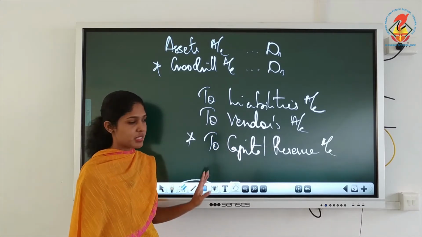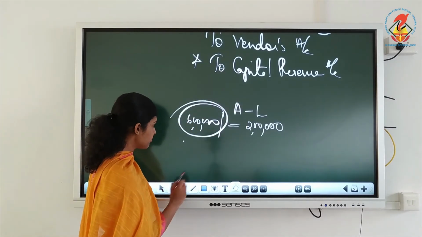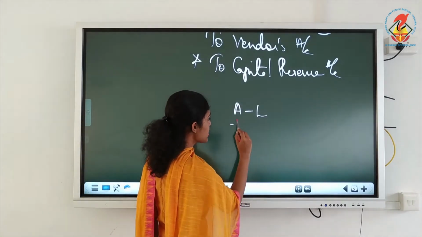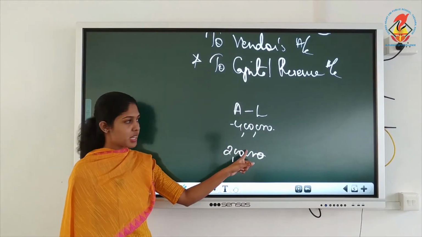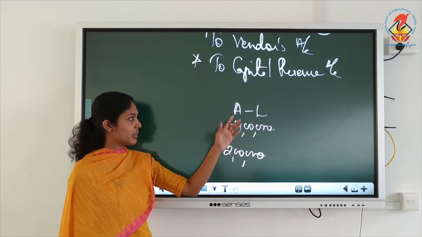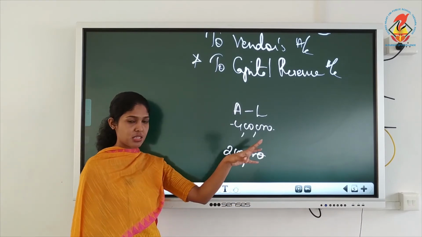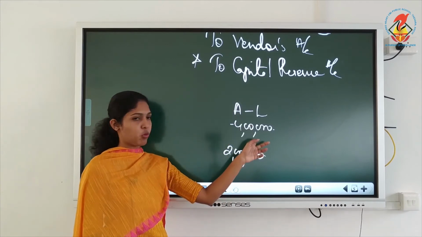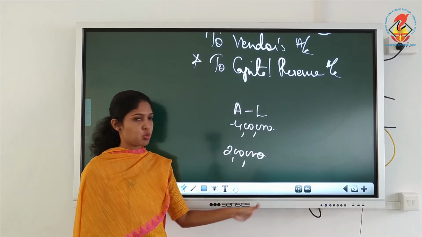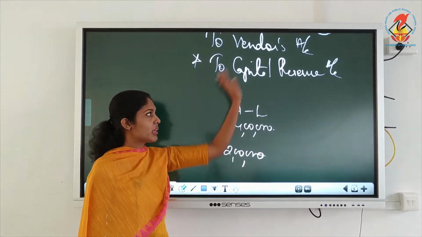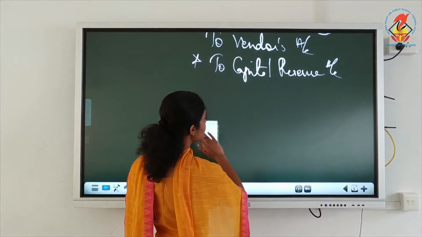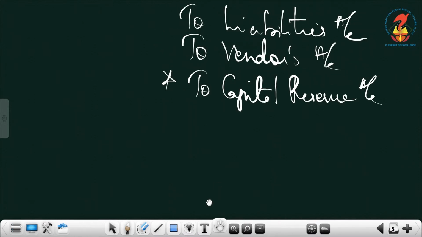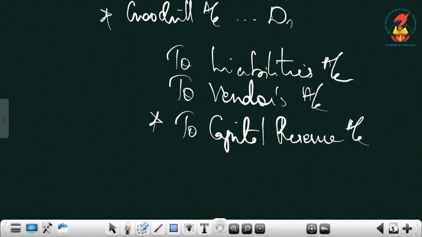Then if you are writing on the credit side, the meaning is A minus L was 4 lakhs, you paid only 2 lakhs. That is the situation. I mean, not the purchase consideration, the net assets, the amount you are supposed to pay was 4 lakhs, but in effect you have paid only 2 lakhs. So it's kind of a reserve for you, that we'll write on the credit side. Understood? So that is the concept behind this entry. The easier way is fill all the other 3 figures and you write the shortage.